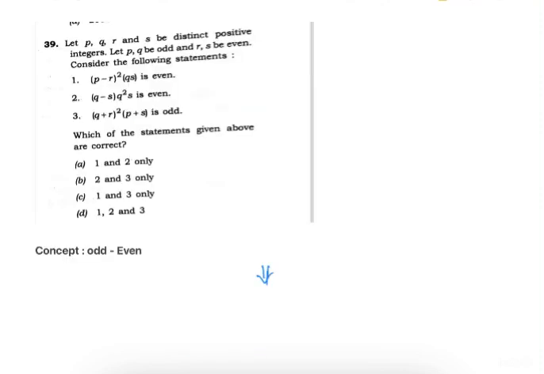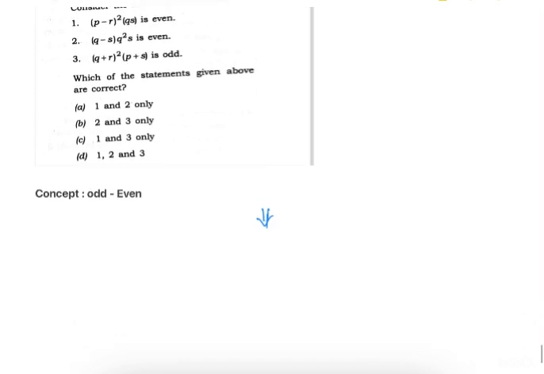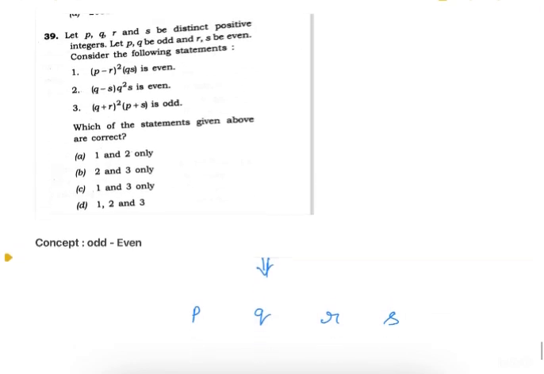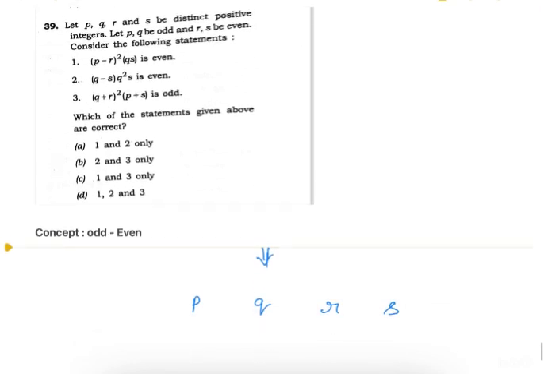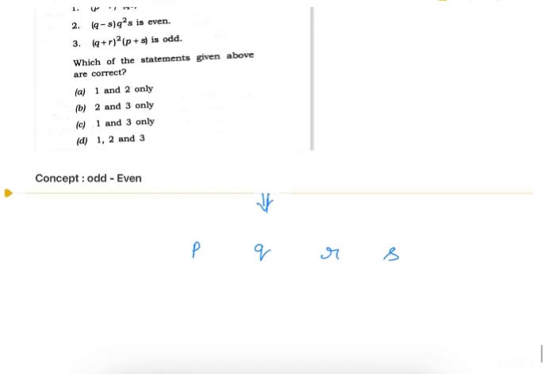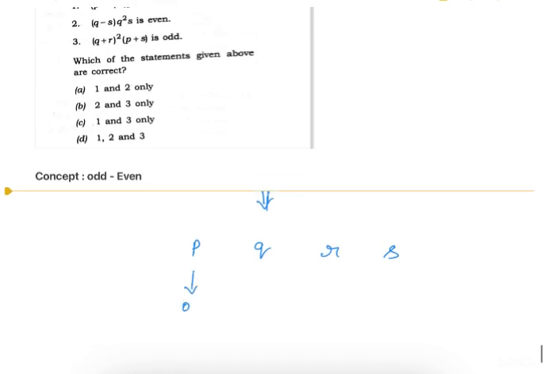Okay, now this question is based on the concept of odd and even. So p, q, r and s are positive integers, all are different, and p, q are odd, and r and s are even.